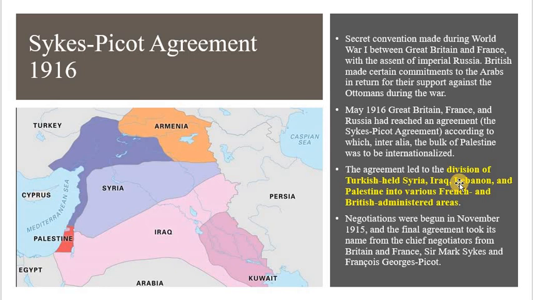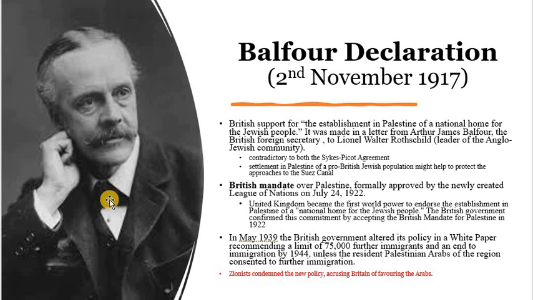But what was happening in the Sykes-Picot Agreement? The agreement divided Turkish-held Syria, even Iraq, Lebanon, and Palestine into various French and British administered areas. You can see that all these were divided into several parts, and this negotiation was done even before 1915, by Sir Mark Sykes and Francois Georges-Picot. This division led to another problem, because the Sykes-Picot Agreement led to another declaration, and this Balfour Declaration is one of the reasons for the Arab-Israel conflict.